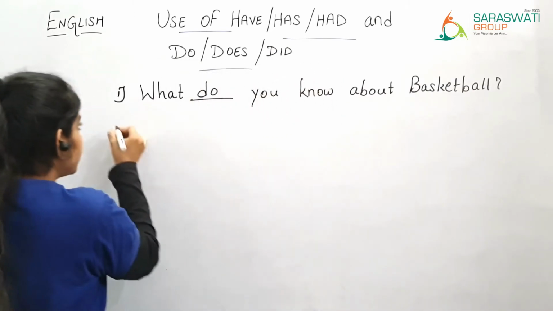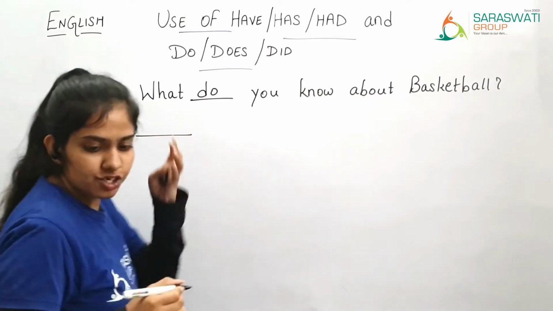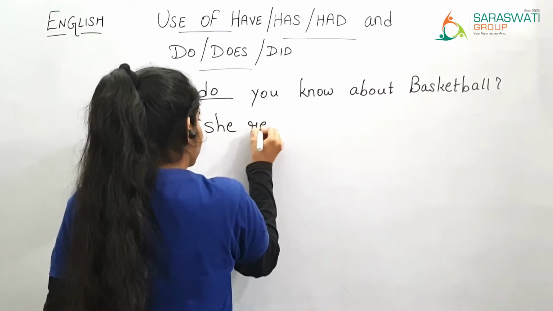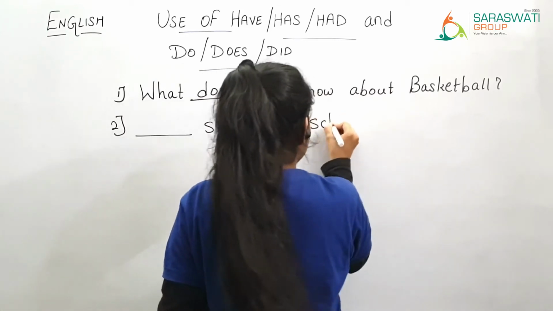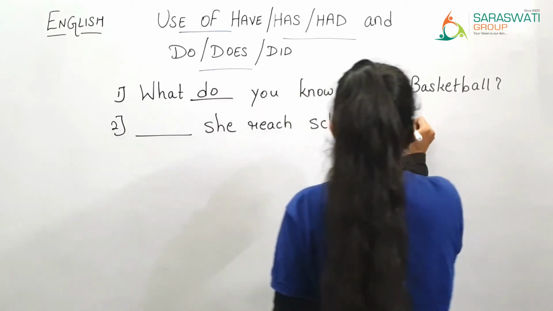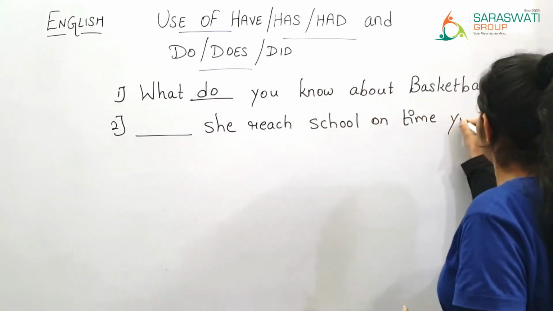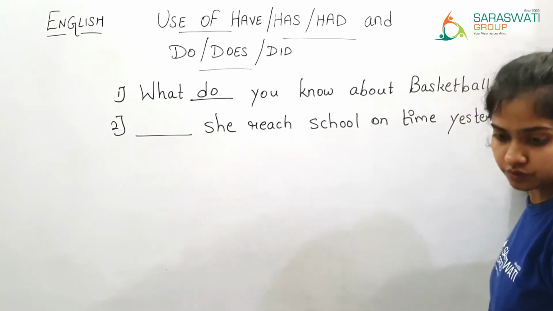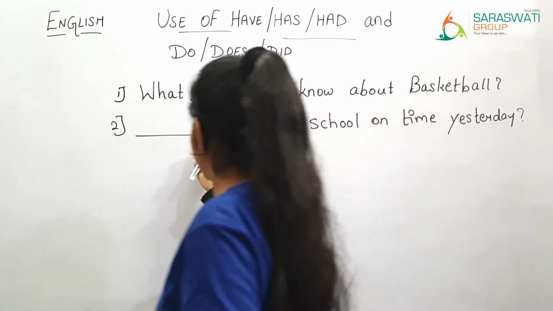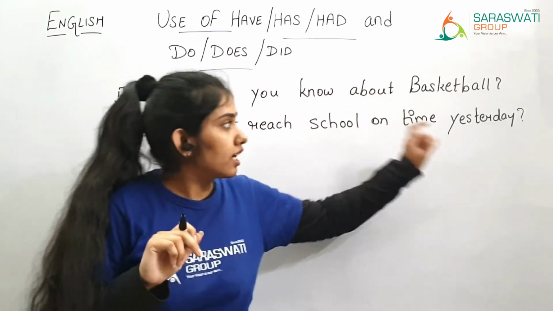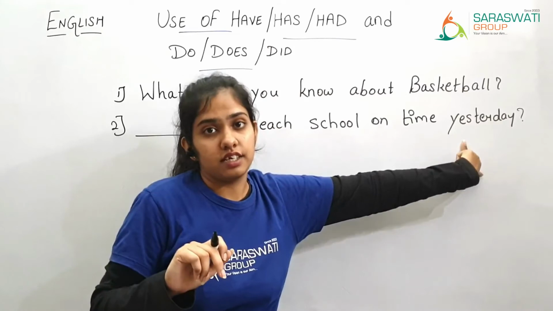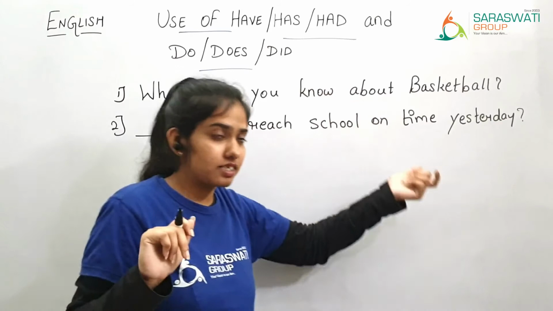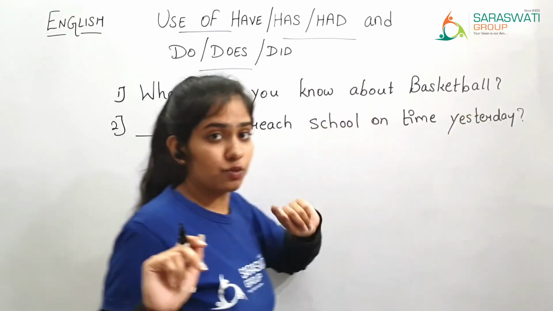Now the next sentence: dash she reached school on time yesterday. So over here she is there, and here yesterday is written. So we can say that this sentence is in past tense, because the word yesterday is used.